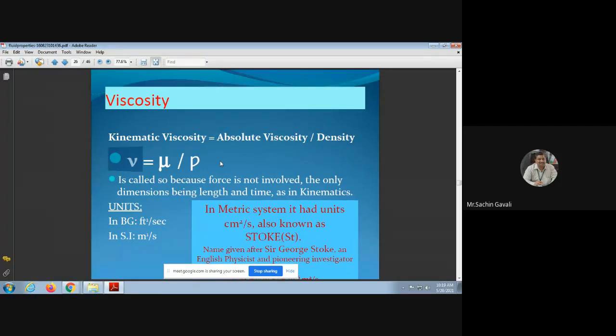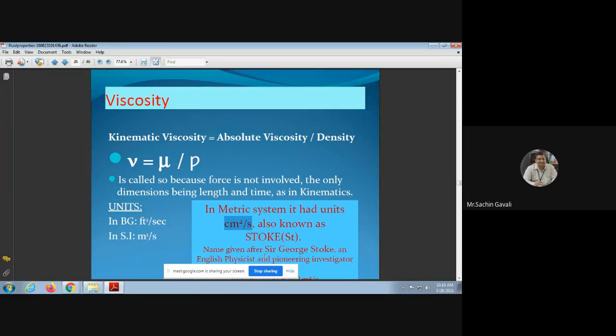So in the metric system it has the unit centimeter square per second. The CGS unit of this kinematic viscosity is centimeter square per second, and the SI unit is meter square per second. On that day we covered how the unit comes as meter square per second. That CGS unit, centimeter square per second, is called what?